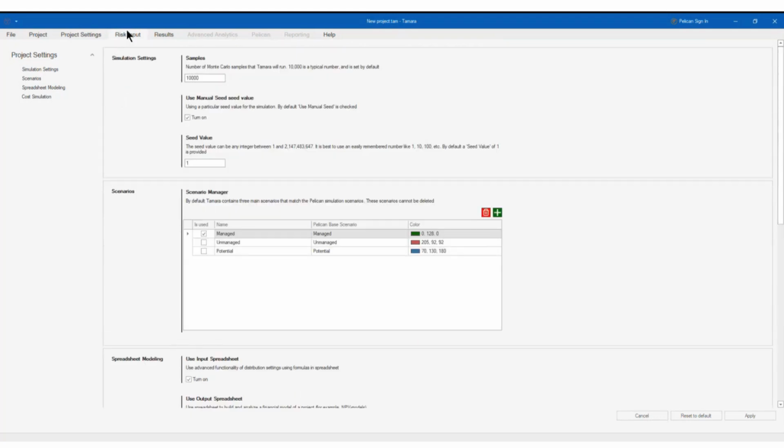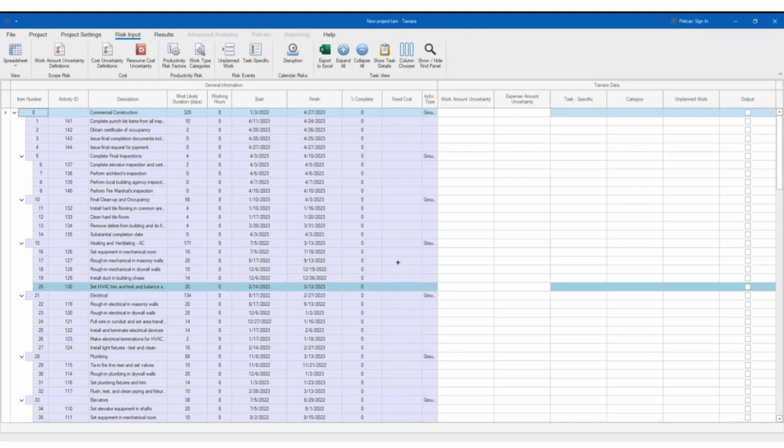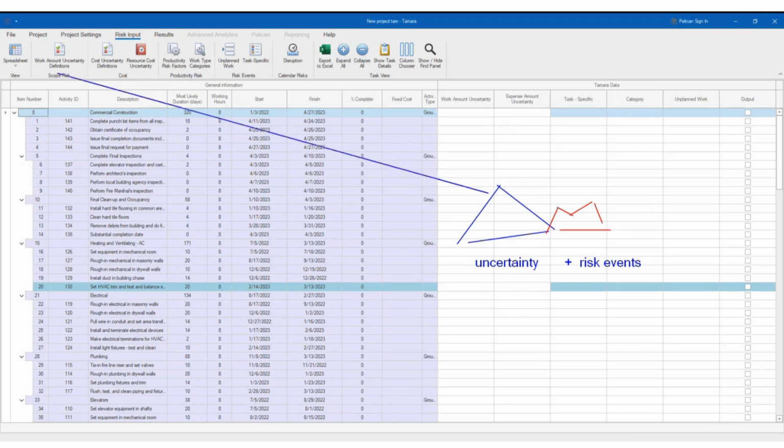That are very complete. Once you have that, then you go to what I call the risk input, where you can map all the risks and all the uncertainties. Remember that Tamara uses the typical uncertainty plus risk event architecture, right? You have here the uncertainties you can set up here.